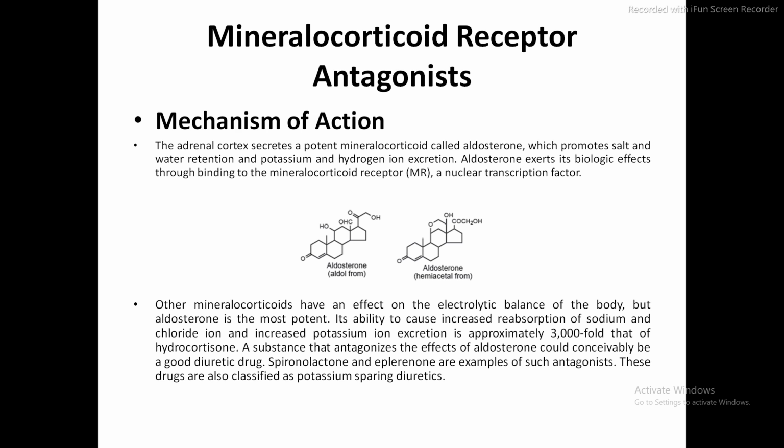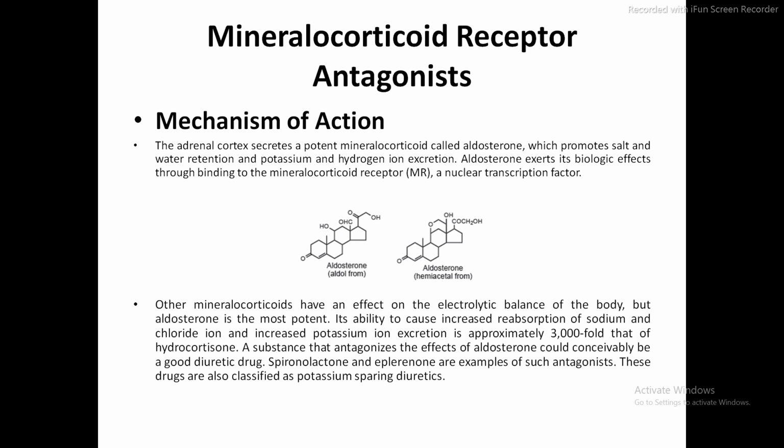Now these drugs are also classified as the potassium sparing diuretics. The potassium sparing diuretics is the class 4 diuretics which is there in our syllabus. So the mineralocorticoid receptor antagonist agents are further classified into the potassium sparing diuretic class, right? They are classified into potassium sparing diuretics because they increase the concentration of the potassium, as these are the antagonists of the aldosterone. So they reverse the action of the aldosterone.